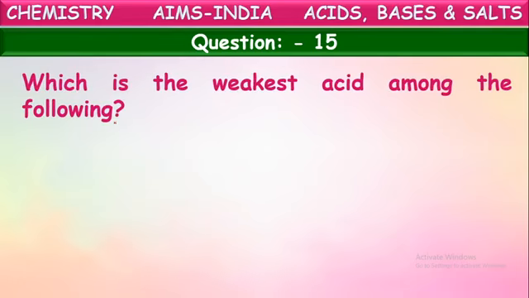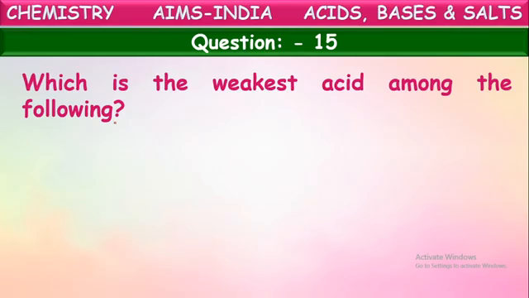Which is the weakest acid among the following? Based upon ionization, acids are classified into two types, we told. Some acids, on dissolving into water, split completely into respective ions. They separate into respective ions completely. Those are called strong acids. But some acids cannot ionize completely. Only a few out of the complete molecules split into respective ions. Such kind of acids are called weak acids.